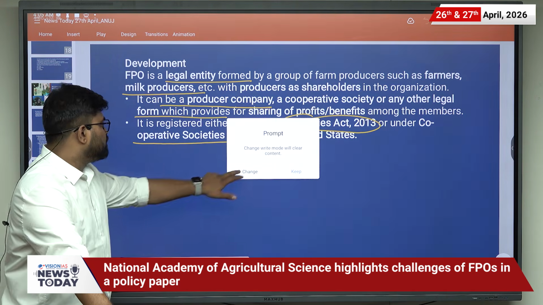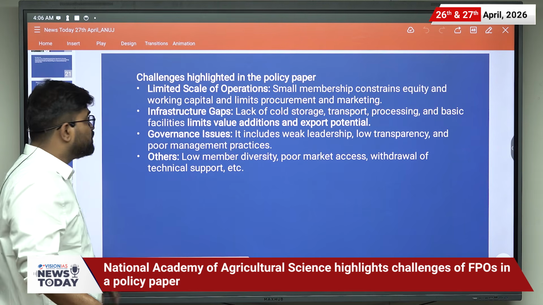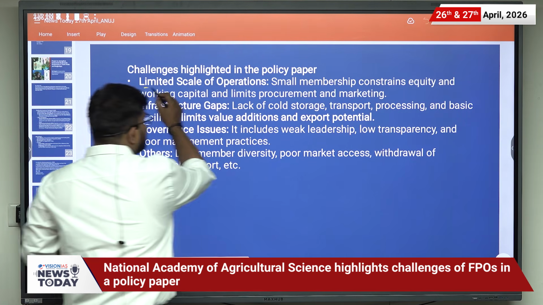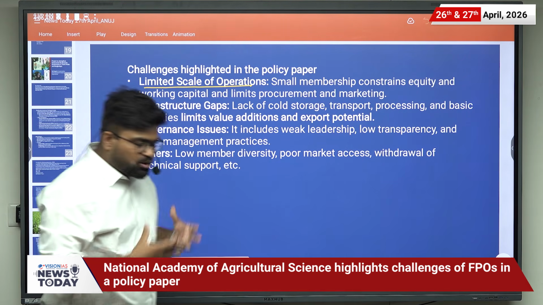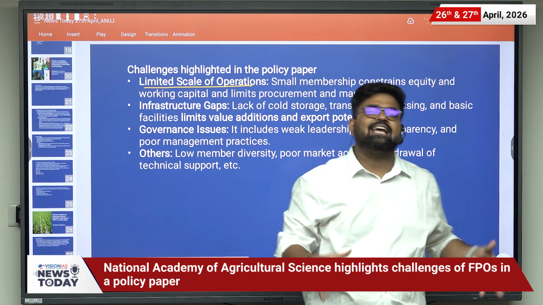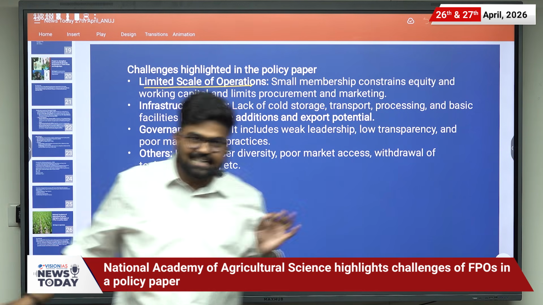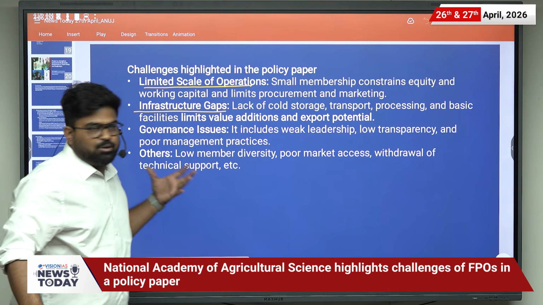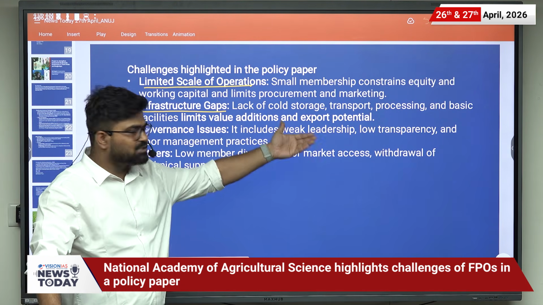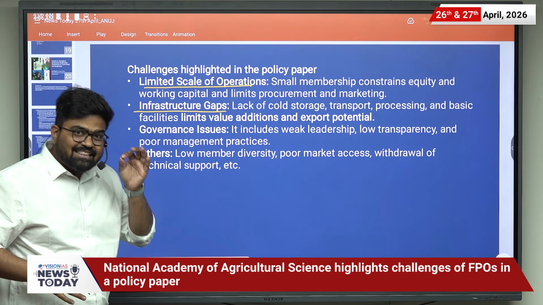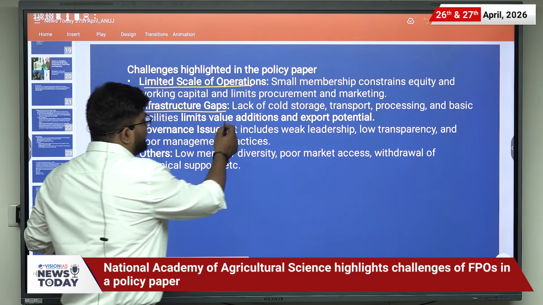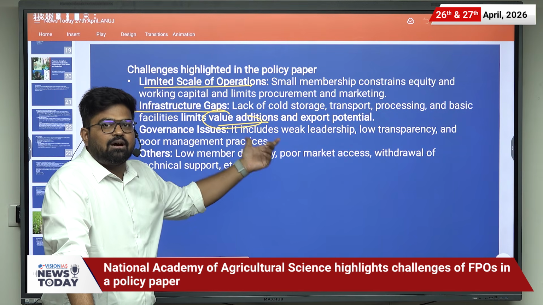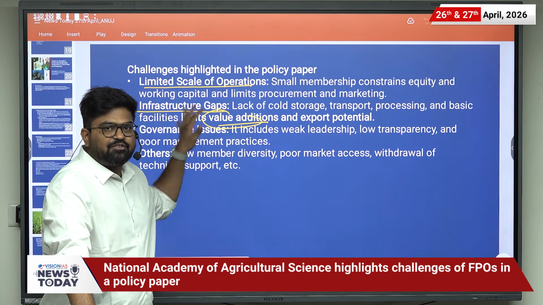Let us move further and understand the challenges which have been highlighted in the paper. First one is limited scale of operation. FPOs are working in a limited area with limited operation, as highlighted in the paper. Secondly, there are infrastructure gaps with the FPOs. They do not have cold storage, transport, processing and basic facilities, and that limits their value addition, and they also lack export potential because of lack of infrastructure.